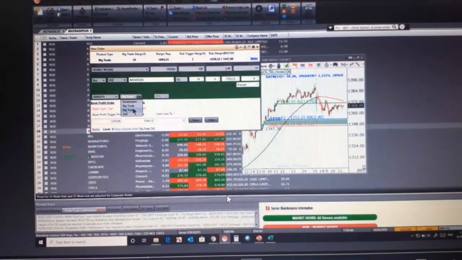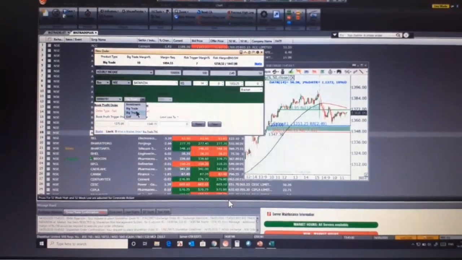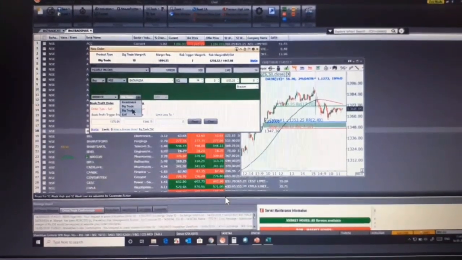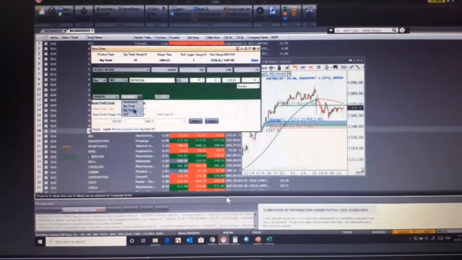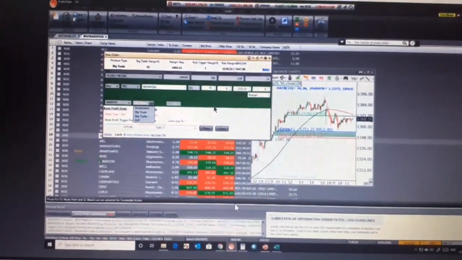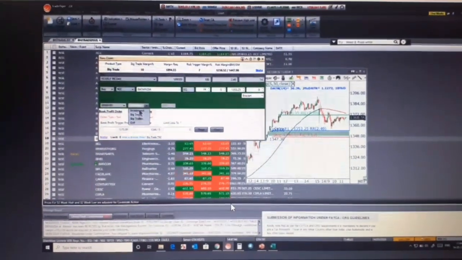So this is how you can change. I don't know why it's not changing for you, so get in touch with your mentors. So these are the order types.